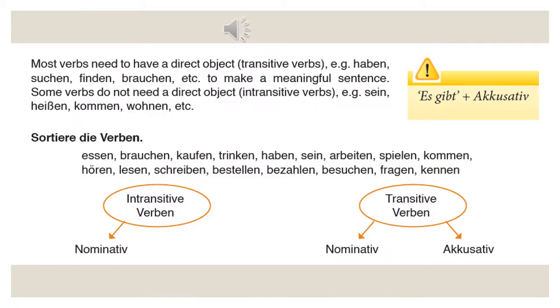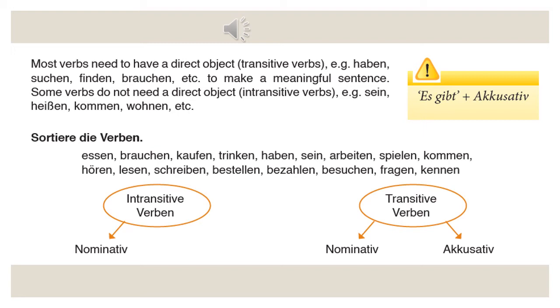We have this part in our course book. Let us read it. Most verbs need to have a direct object, transitive verbs. Example: haben, suchen, finden, brauchen, etc. to make a meaningful sentence. Some verbs do not need a direct object, intransitive verbs. For example, sein, heißen, kommen, wohnen, etc. Okay? So I am, heißen, I come, I live. These verbs do not need an object. Okay? Down below they have given a list of verbs. We have to categorize them into transitive and intransitive.